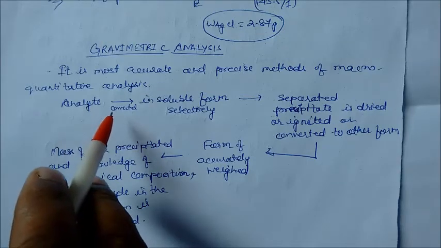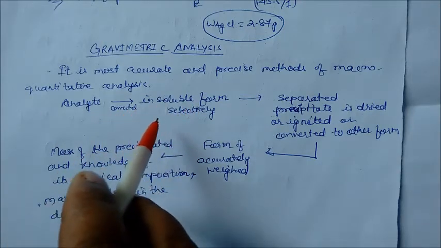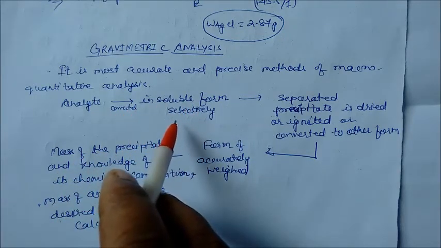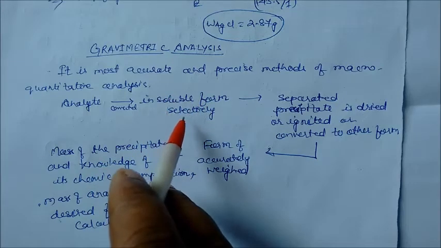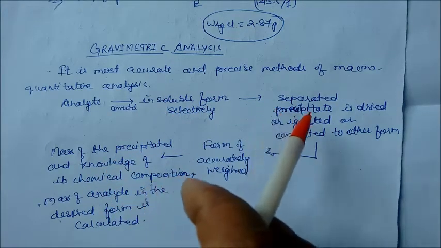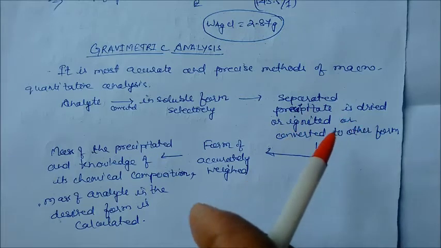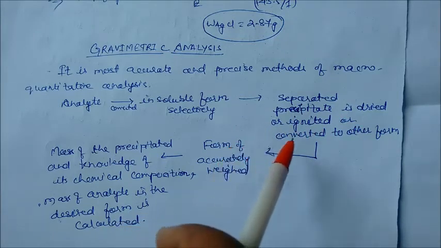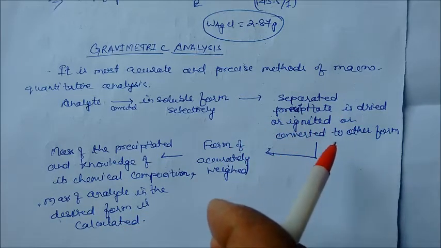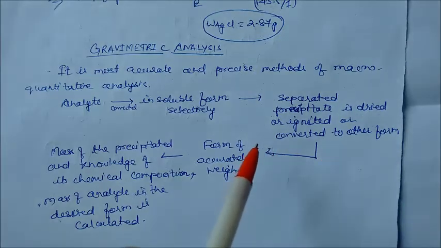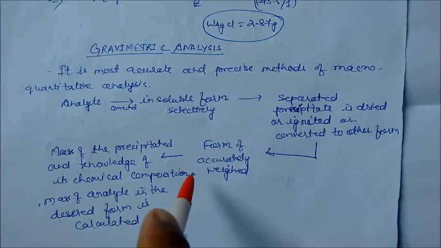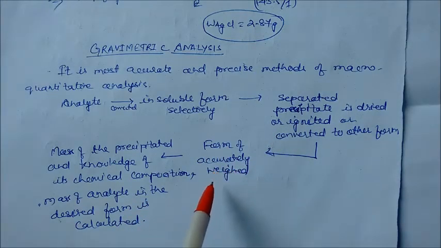First it is converted to an insoluble form selectively. Now this insoluble form is separated out as a precipitate. It is dried, then it is ignited and or converted to some other form. And that dried form is accurately weighed.